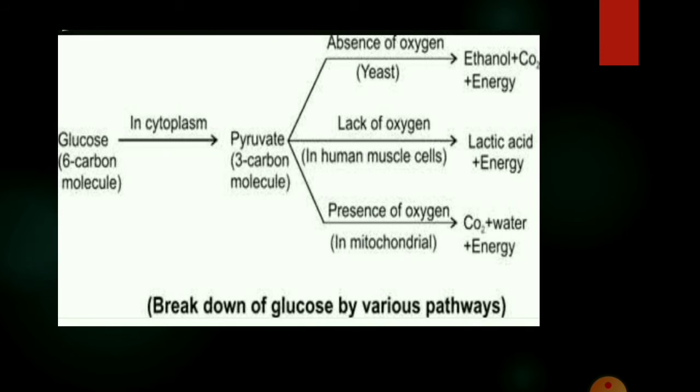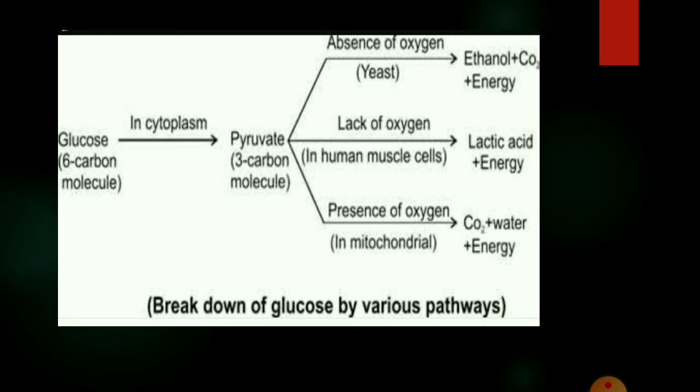So you can see here that the glucose, which is a 6 carbon compound, is broken down into pyruvate, which is a 3 carbon compound, and that has taken place in the cytoplasm. Next, the pyruvate can be converted into ethanol and carbon dioxide. This process takes place in the yeast during the fermentation process. Since this process takes place in the absence of air, in the sense oxygen, it is called anaerobic respiration.